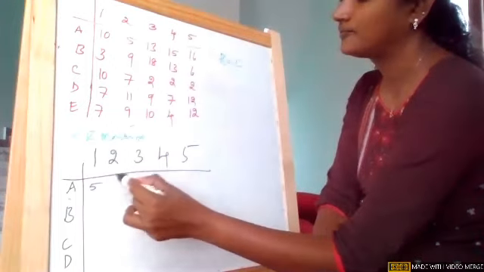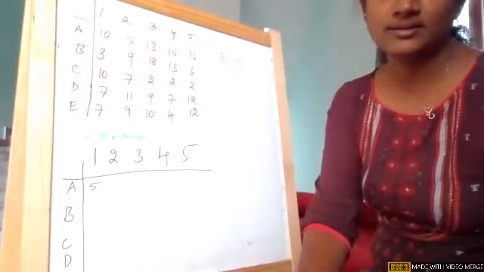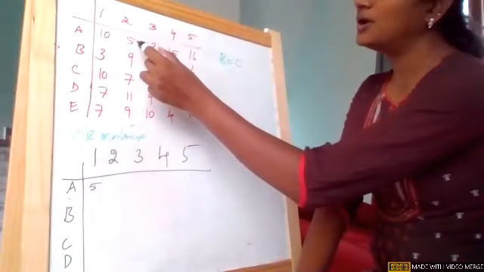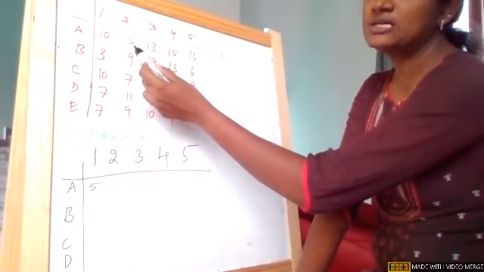So 10 minus 5, pick the smallest value in our row. So the smallest value is 5.